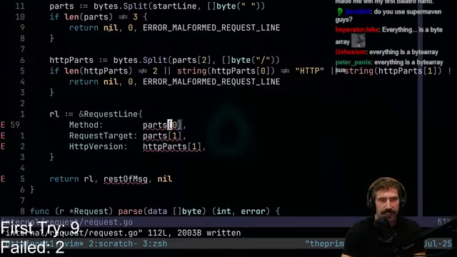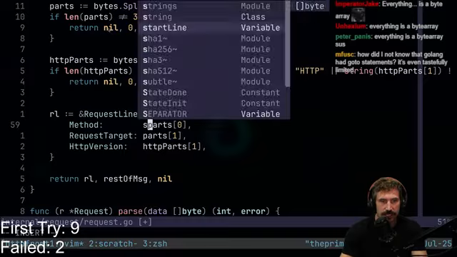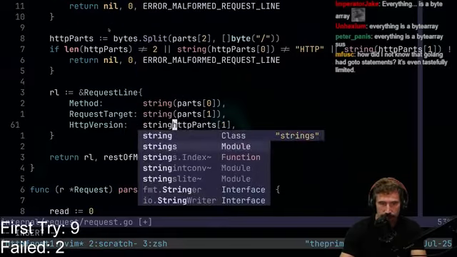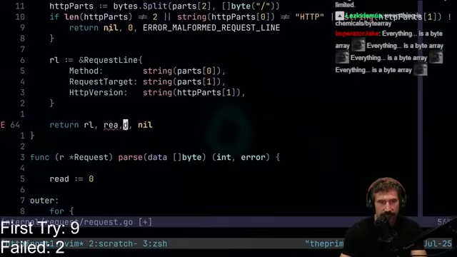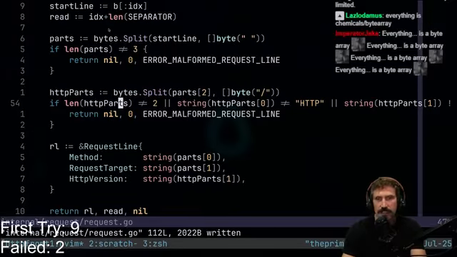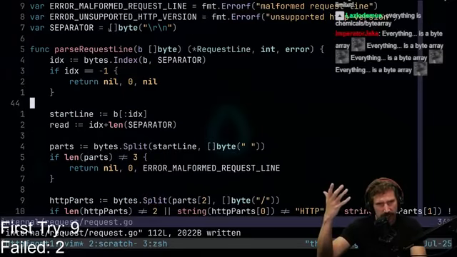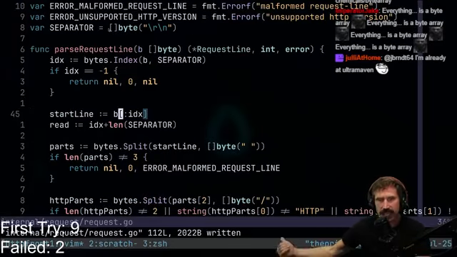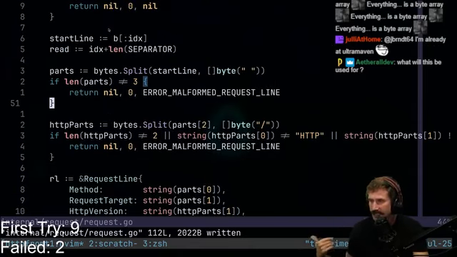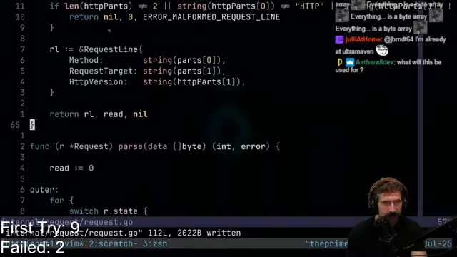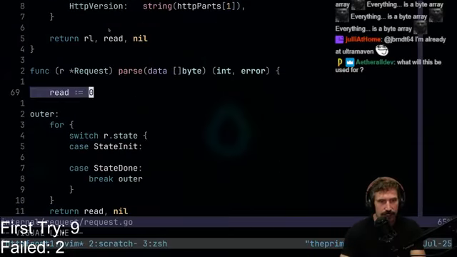Awesome. So now we have these things, which are simply going to be a string, string, string. There we go, that's correct. And then a read, that's how many bytes we've read. So there we go. I've upgraded this request parse line from a string into a byte array. I prefer bytes. I think bytes just make more sense to think about when you're parsing stuff out. It just feels more correct, at least in my head. Okay, awesome. So now we do read 0.